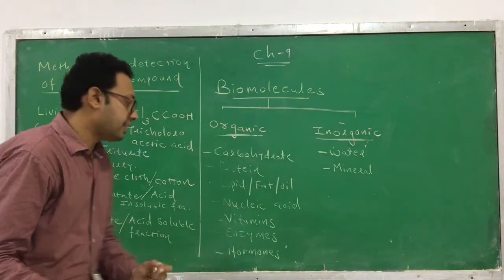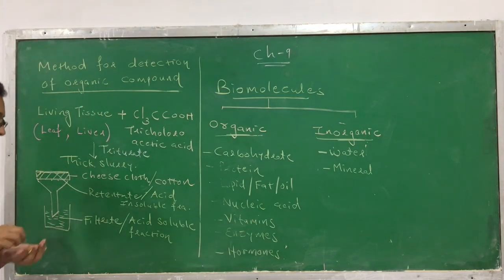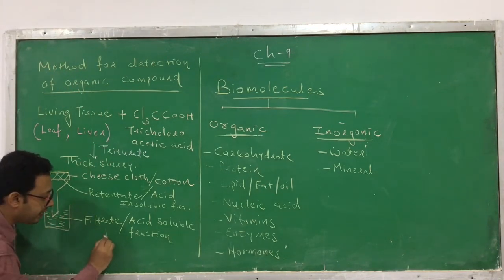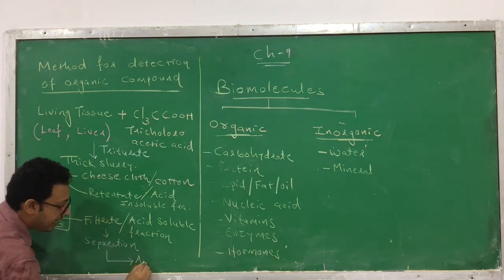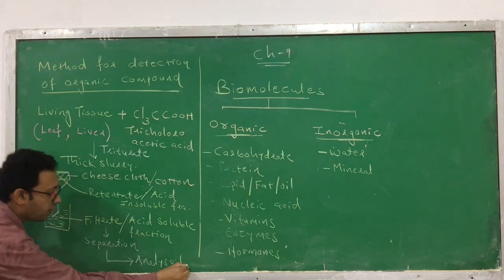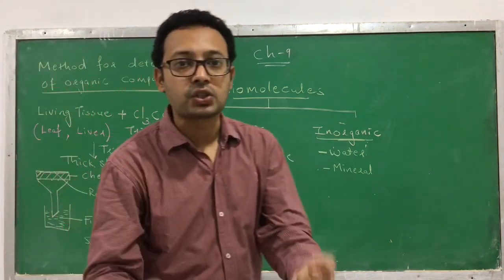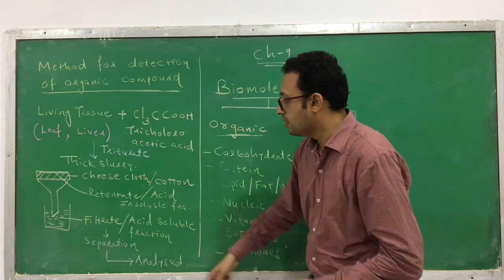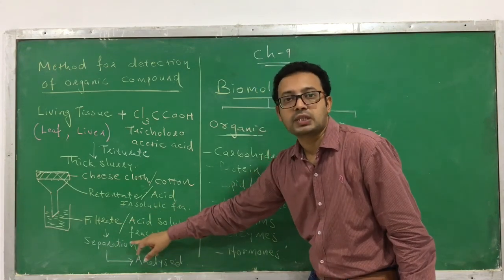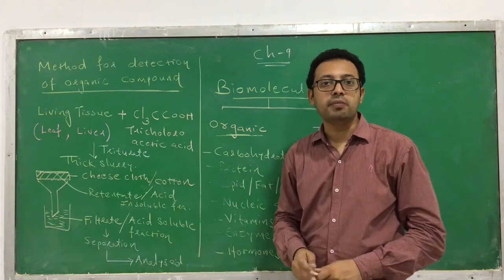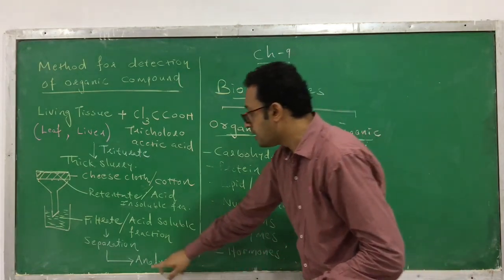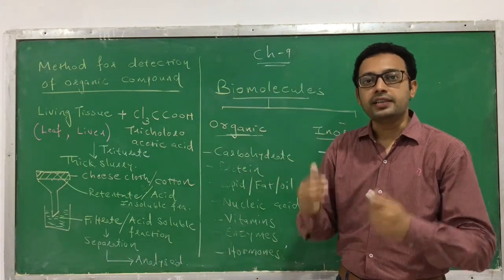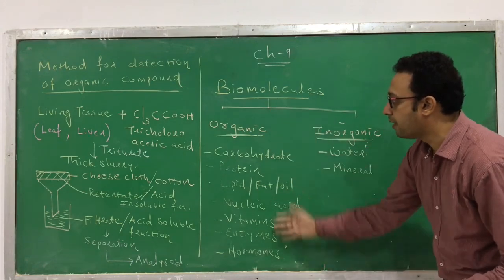The compounds present in the acid soluble fraction are organic compounds that need to be separated and then analyzed. Once separated, you can also do a purification of that. So the filtrate is subjected to separation, the different compounds are separated, then purified, and then analyzed by different machines, and then you can find such organic compounds in them.